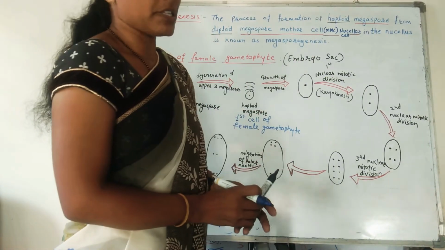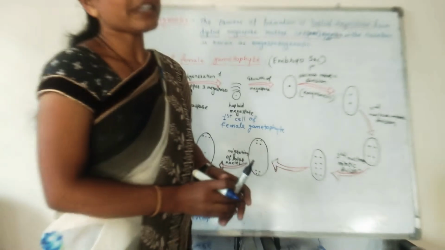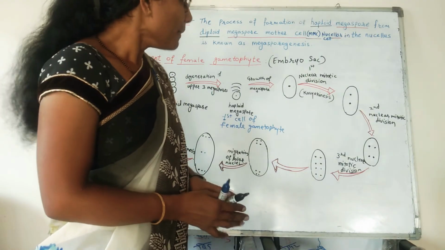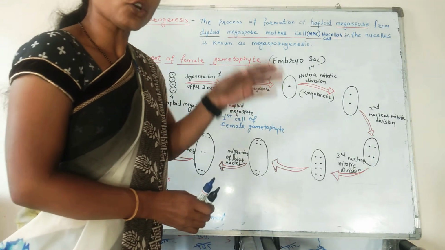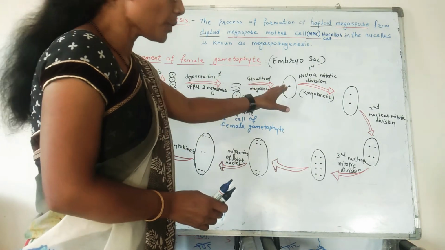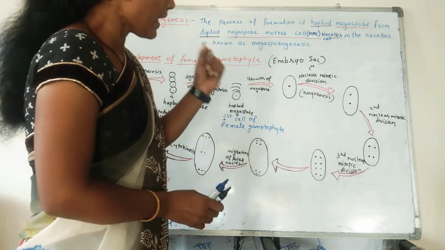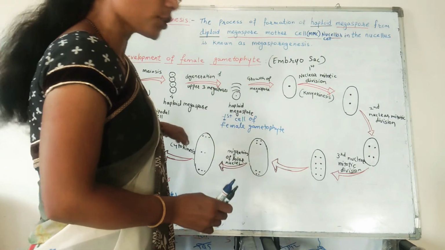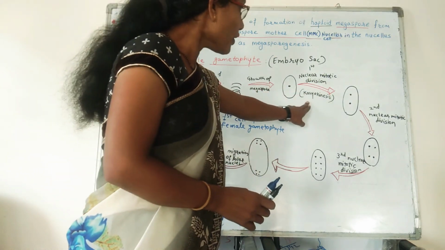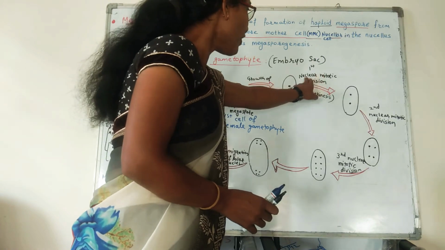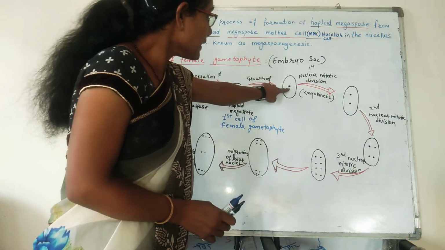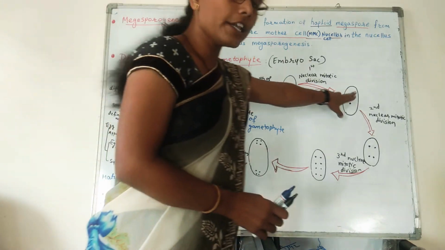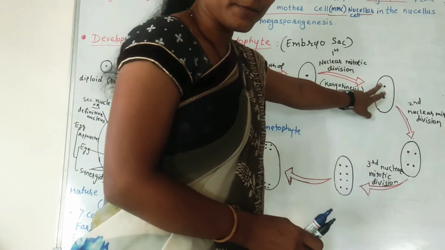And next, the nuclear mitotic division starts there, means karyokinesis. Mitosis is there but only the nucleus is dividing by karyokinesis, and the cytoplasm will divide later on. In the first nuclear mitotic division, that single nucleus will divide and form two nuclei.